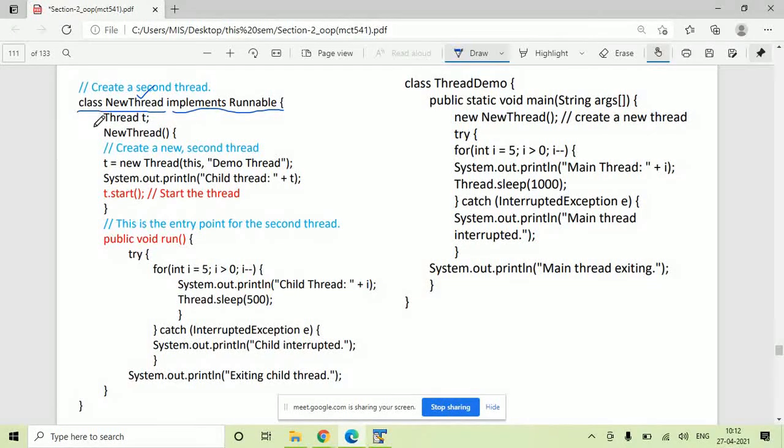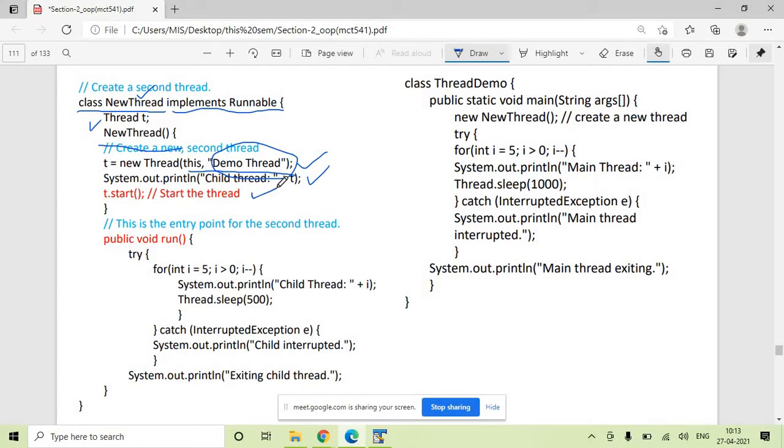Let's create a reference variable of Thread, t, and a constructor for this class. Inside the constructor, we are creating a new thread. So t is equal to new Thread(this, "Demo Thread"). Demo Thread is the name of your new thread. System.out.println("Child thread: " + t). Here you will print whatever thread you have created: its name, its priority and the group it belongs to.